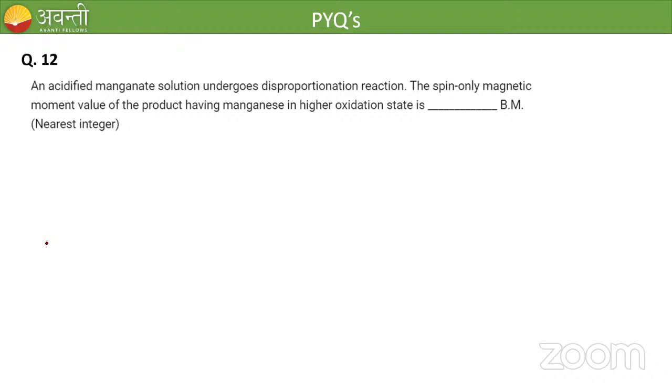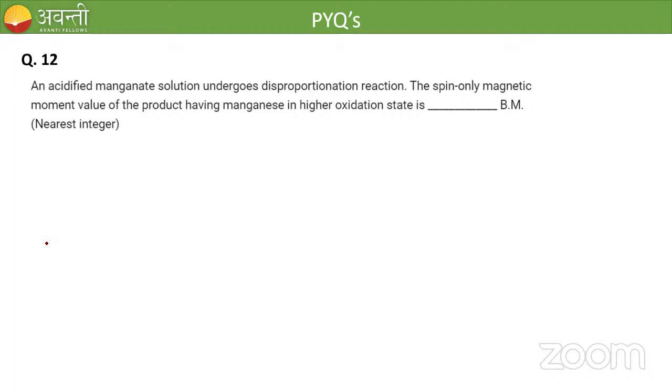An acidified manganate solution undergoes a disproportionation reaction. Find the magnetic moment value of the product having manganese in the higher oxidation state. Disproportionation means a single element has two different oxidation states in the products.